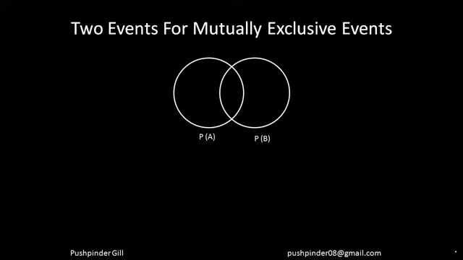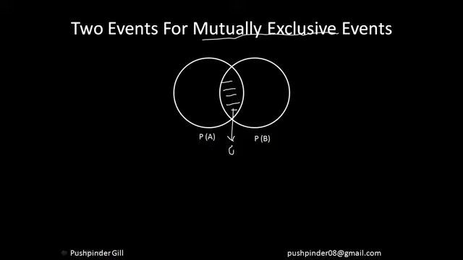Now, what if the events are mutually exclusive? So what do you mean by mutually exclusive events? As discussed in these videos, mutually exclusive events are those events which cannot happen together. So that means for those events, this thing is nothing but 0, right?